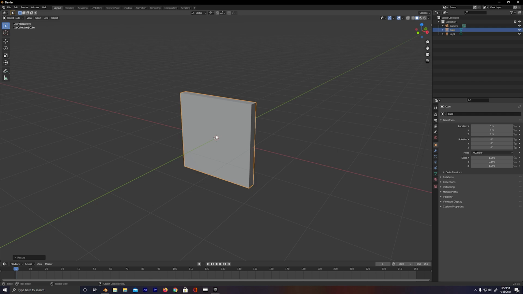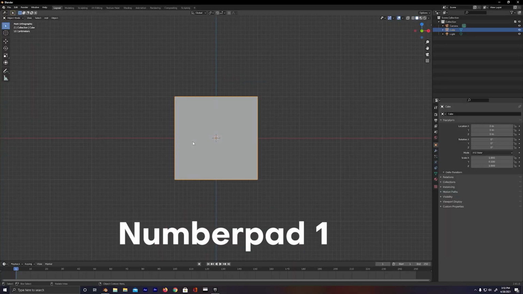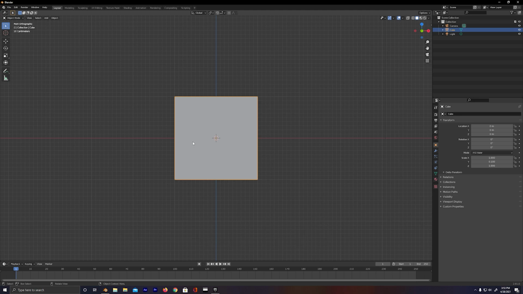So I want to go ahead and make it look like it's more on the ground plane here. To do that is pretty easy. I'm gonna press the number pad 1, and that's gonna put me into my side view. This red line here is the X axis. So let's go ahead and move this cube up.